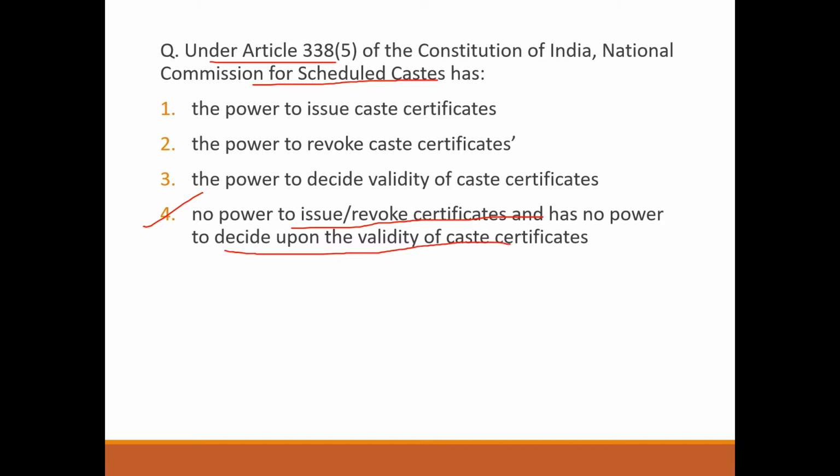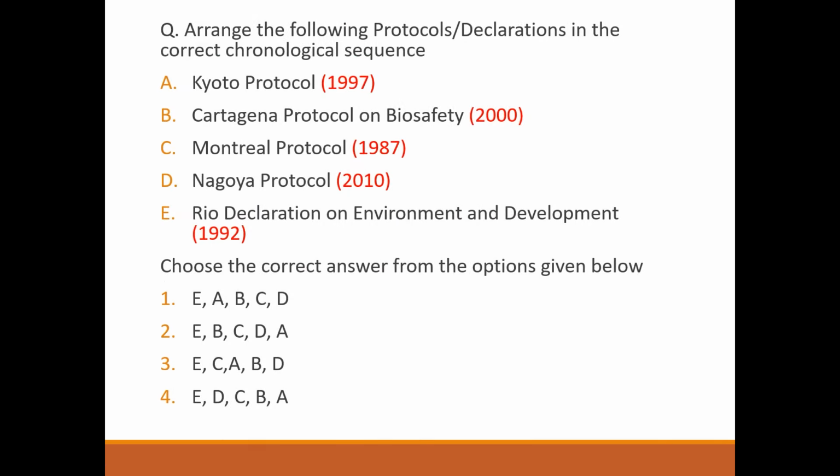Arrange the following protocols and declaration in the correct chronological sequence. Kyoto Protocol 1997, Cartagena Protocol on Biosafety 2000, Montreal Protocol 1987, Nagoya Protocol 2010, Rio Declaration on Environment and Development 1992. So the correct sequence is E, A, C, B and D.